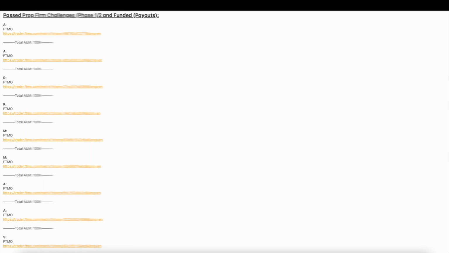Now, one thing you probably noticed is that I am using Notes on my MacBook. Initially, when I first started winning challenges for myself, then friends and family, I didn't need the information to be put on a platform such as Excel or Notes. But when I started my community group last year, and then late last year when I started my management, that's when I got more serious about putting all information of the clients in one platform. And then obviously I had the days remaining for the challenge to be passed. I also had the profit targets, etc., all those things in a proper table. But I did remove all that because these challenges were passed eventually.